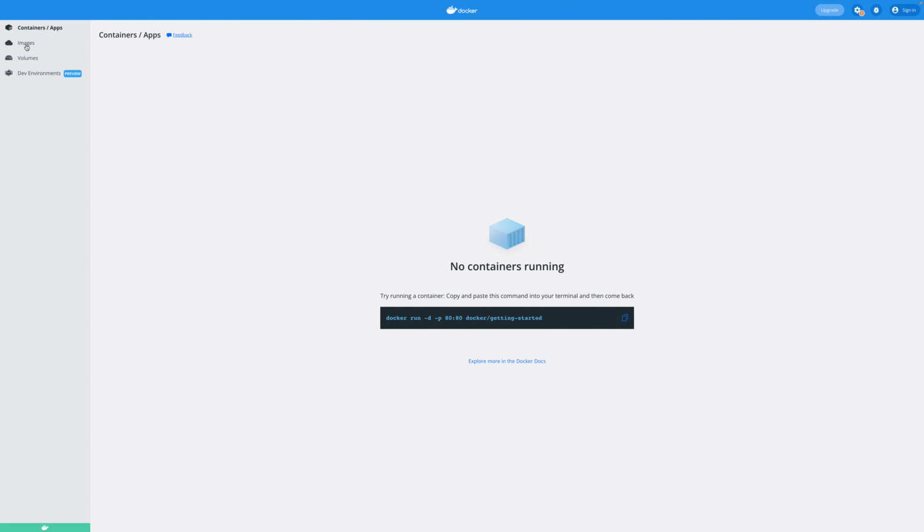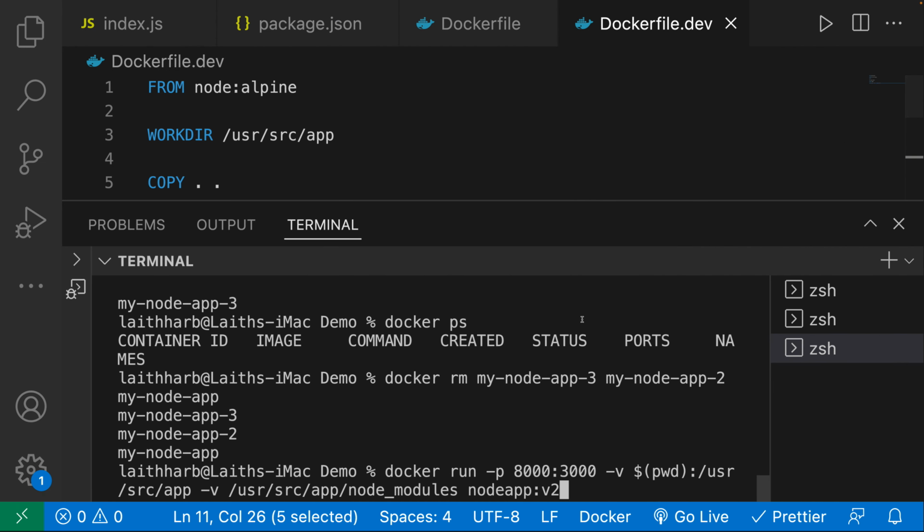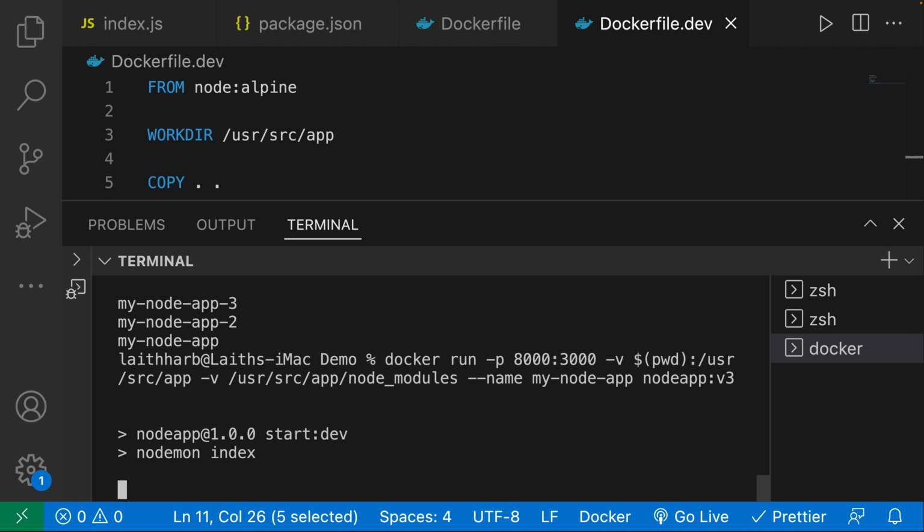I believe it was v2, or sorry, we want v3 here. Okay, that is all we need. We don't have a name though, so let's give it a name at the very end here, --name my node app. You can call it that because we deleted all the others. So let's go ahead and execute this.